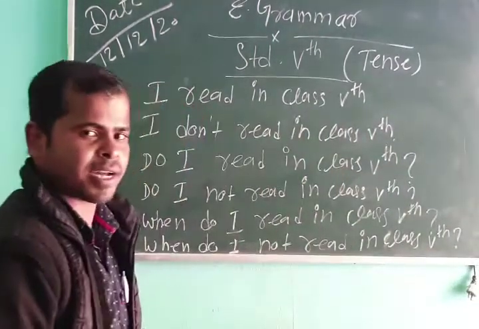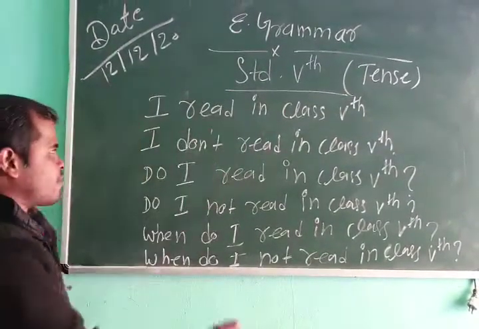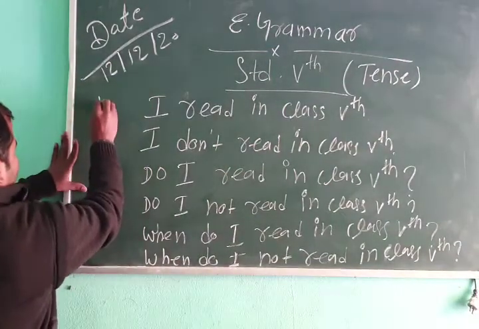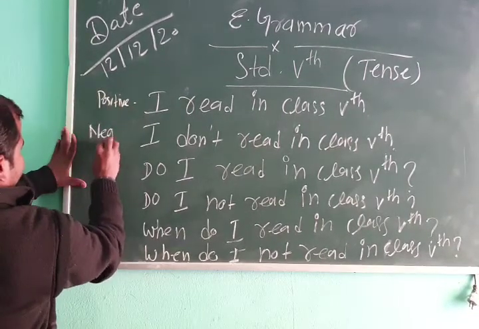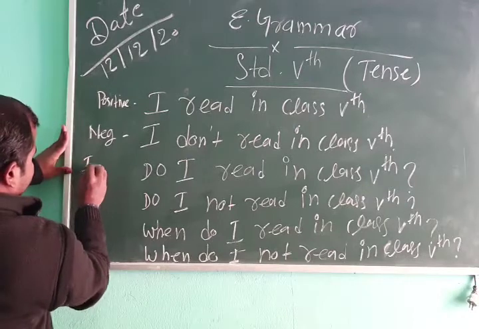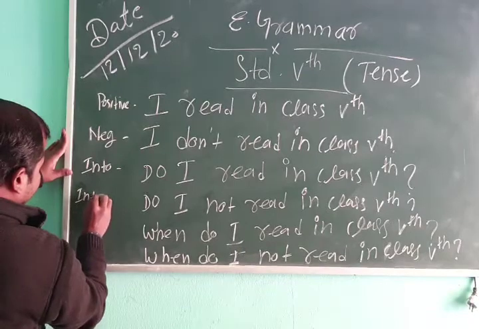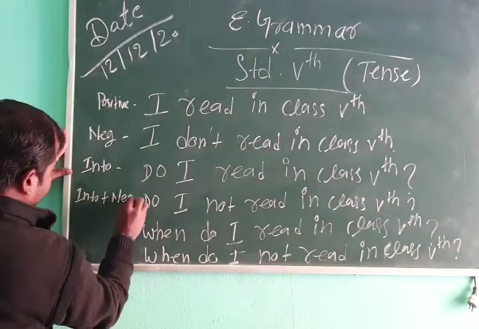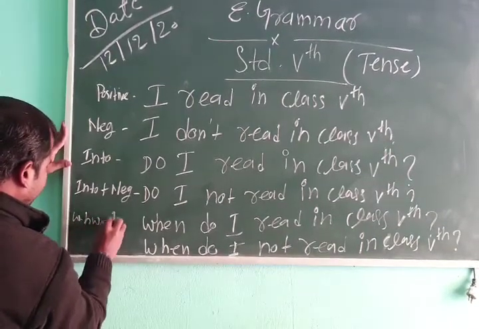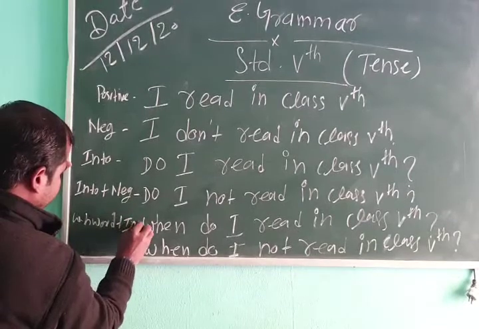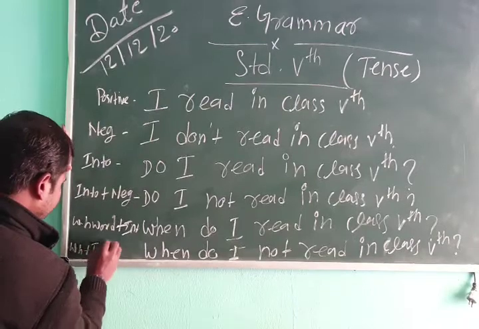In this way, we can form any sentence in 6 categories: positive sentence, negative, interrogative, interrogative plus negative, WH words interrogative, and WH words interrogative plus negative.